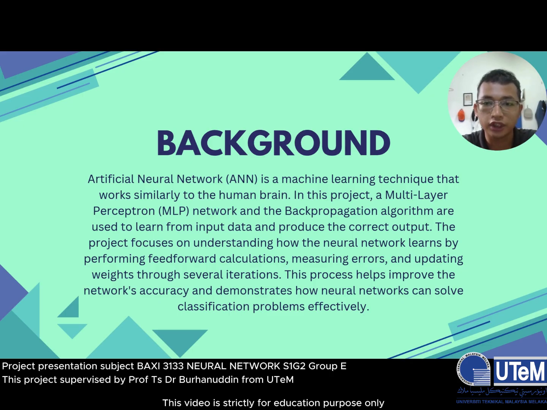The project focuses on understanding how the neural network learns by performing feed-forward calculation, measuring errors, and updating weights through several iterations. This process helps improve the network accuracy and demonstrates how neural networks can solve classification problems effectively.